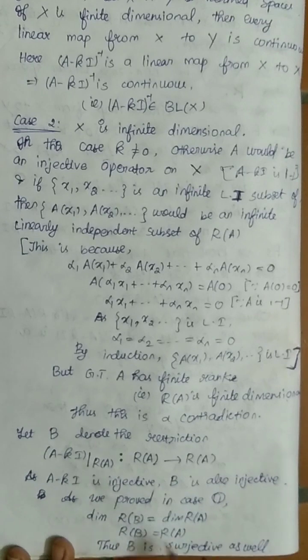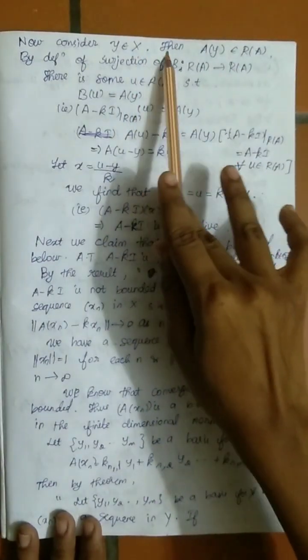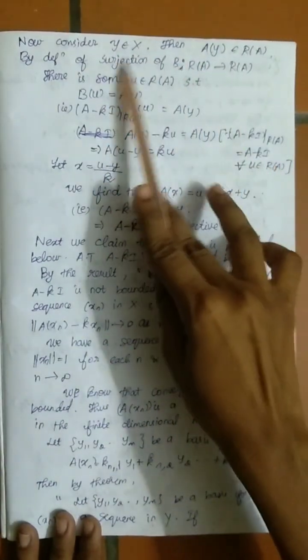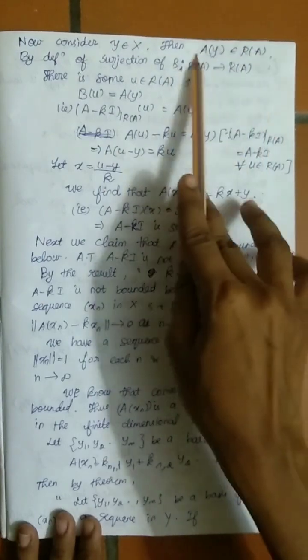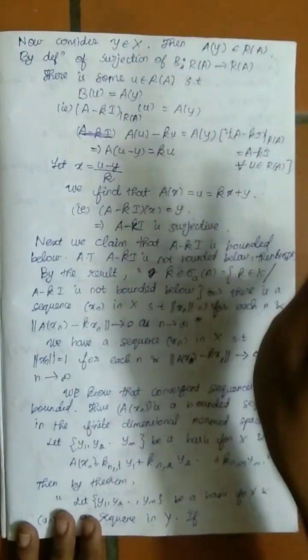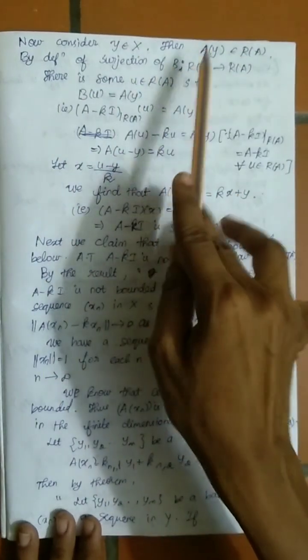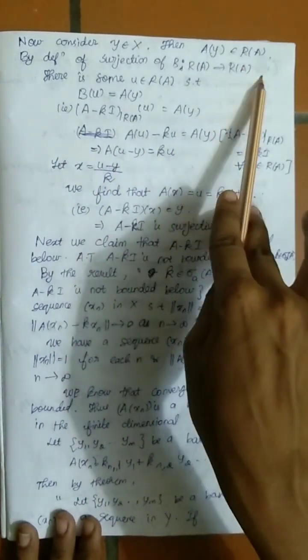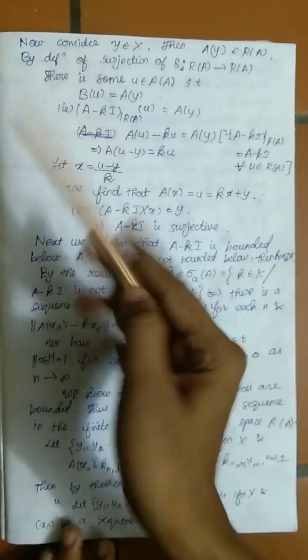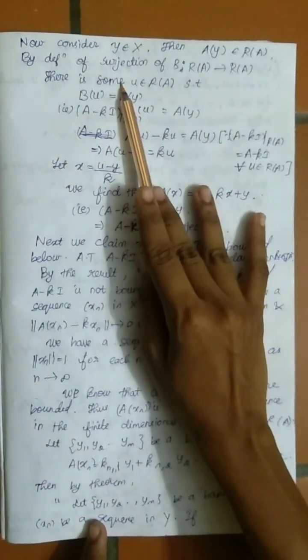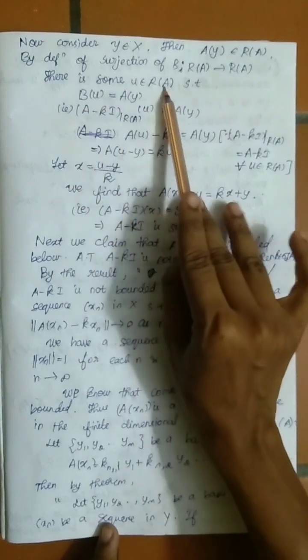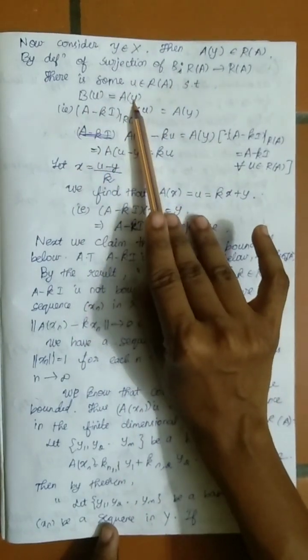So why is this surjective? Because it equals the codomain. My R of B, the range space of B, equals the codomain. So B is surjective. Now consider some y belongs to X. Then A of y belongs to where? R of A. This is just a simple thing, right? A of y belongs to R of A. By the definition of surjection of B, B is a map from R of A to R of A, and we already proved that B is surjective. So by the definition of surjection of B, we have some u belongs to R of A such that B of u equals A of y.